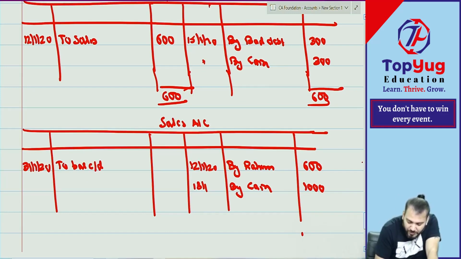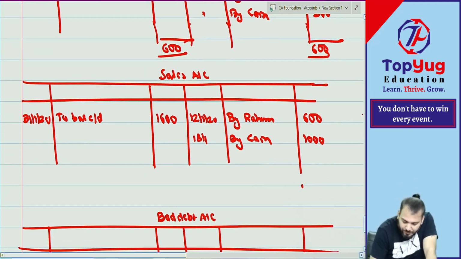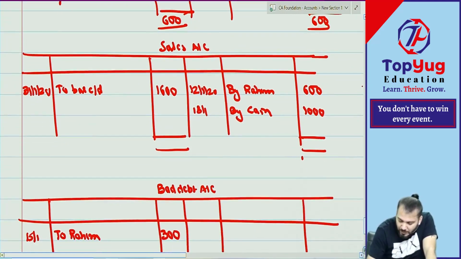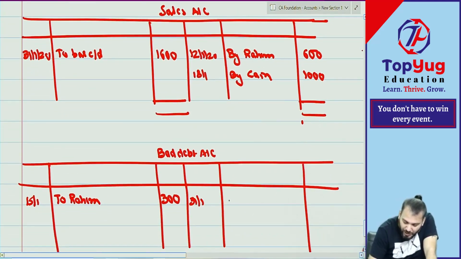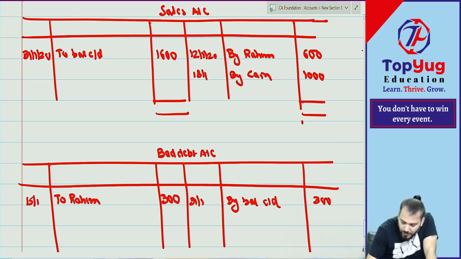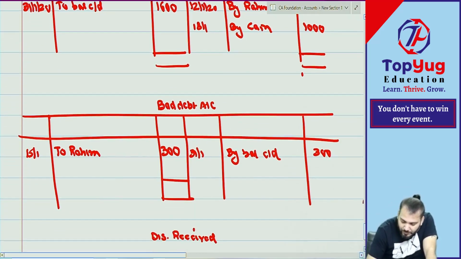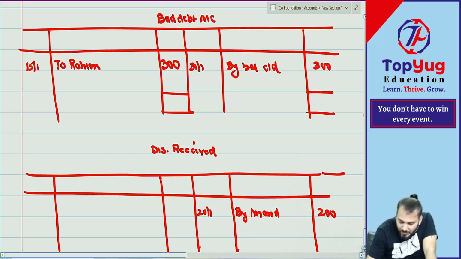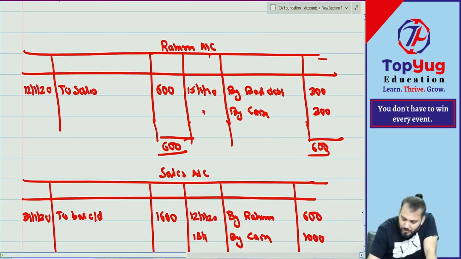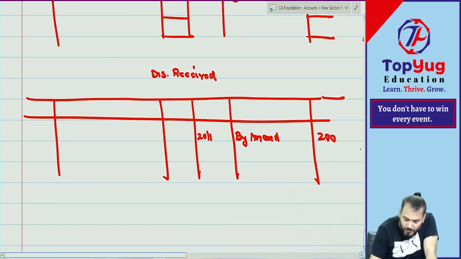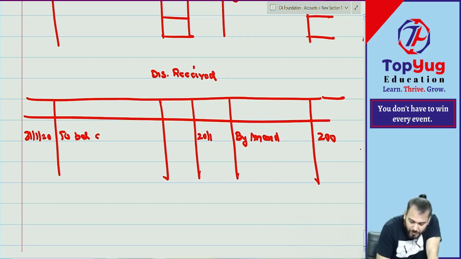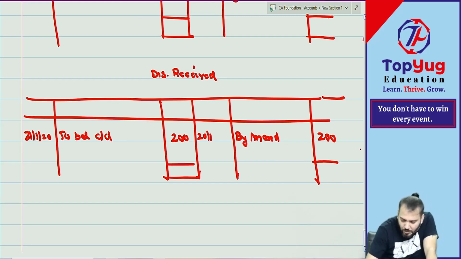Sales will always have a credit balance. 1,600. This is also done. Then bad debt, on 31st Jan, by balance carried down. How much? 300. This is also done. It is not ending at all. Then discount received. How much? 31st Jan, to balance carried down, 200. Done. Okay. Super.